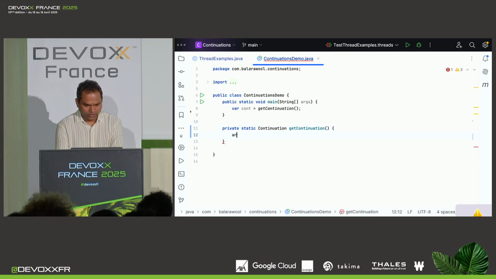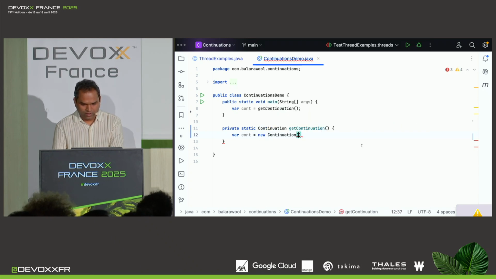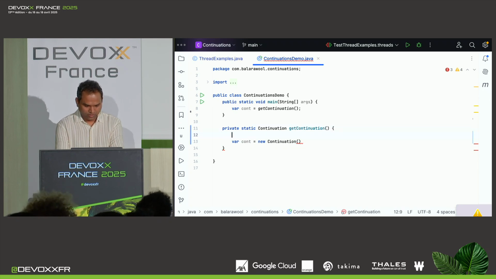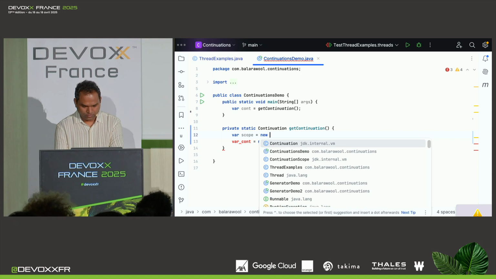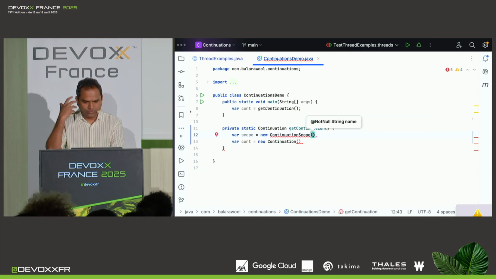So let me create a new continuation object. We can do that simply by calling the constructor. And the constructor requires a continuation scope and a runnable. So let's create a scope. Continuation scope. For the purpose of this talk, you can think of it as the namespace for your continuation. It requires a string.